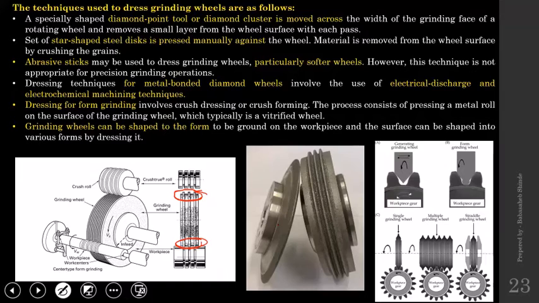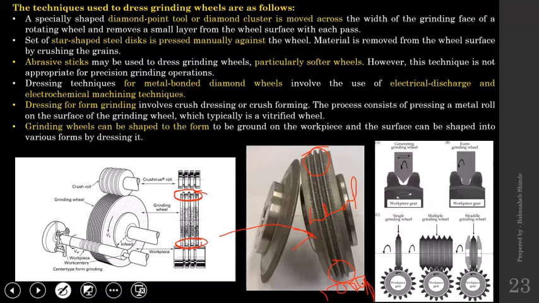The actual figure you can see over here. So these projections are required on the grinding wheel. This is the grinding wheel, and when you use this grinding wheel to machine a work surface, similar projections or replica projections will get generated on the work surface.